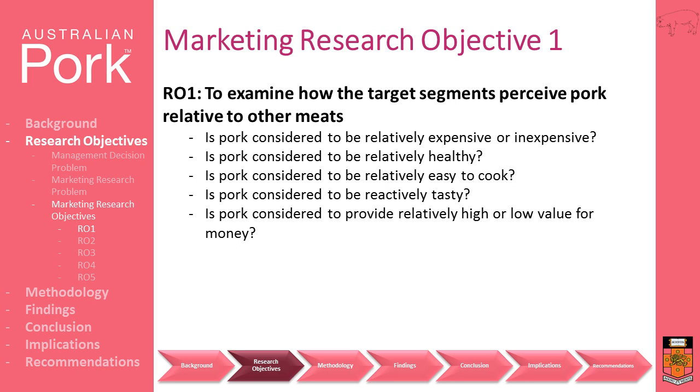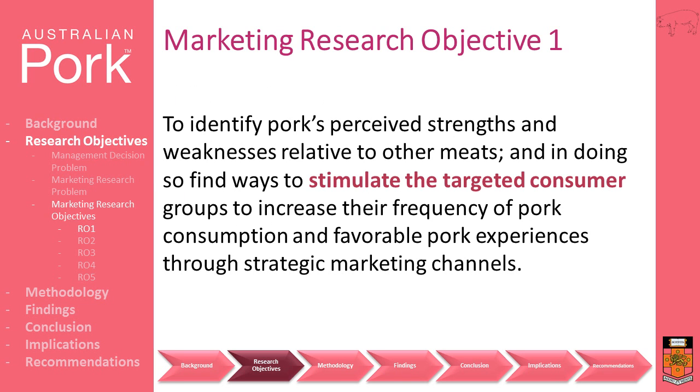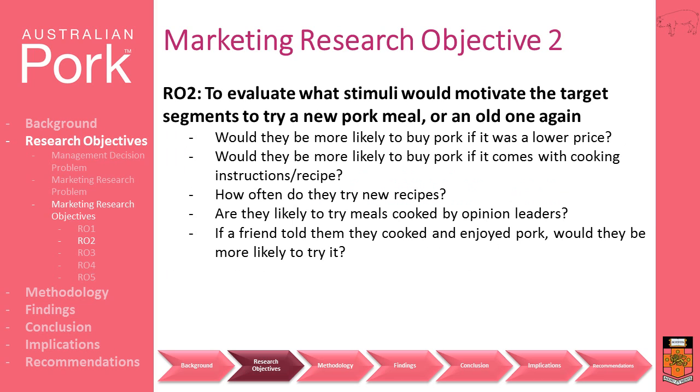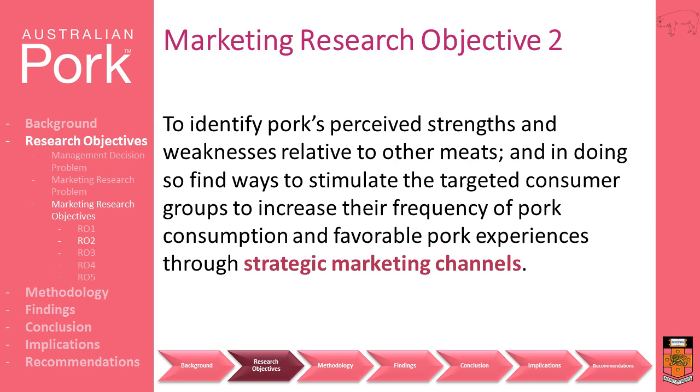Firstly, we need to identify pork's strengths and weaknesses in the eyes of consumers, which leads to research objective 1, where we aim to examine how the target segments perceive pork relative to other meats by attempting to discover the relative attitudes to the various aspects of pork shown here. The second part of our MRP is to deal with how we stimulate increased pork consumption. As a result, RO2 aims to evaluate what stimuli would motivate the target segments to try a new pork meal or an old one again.